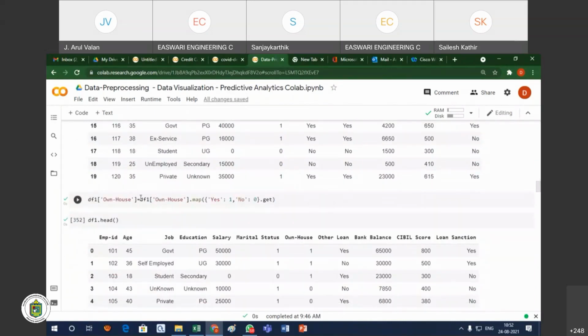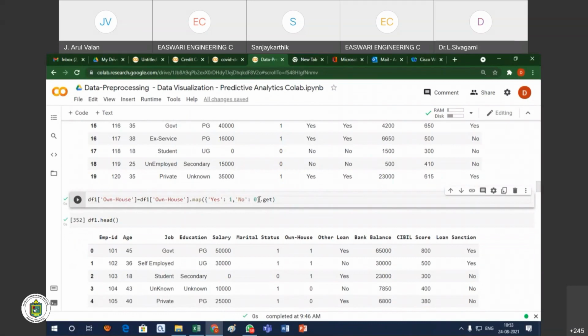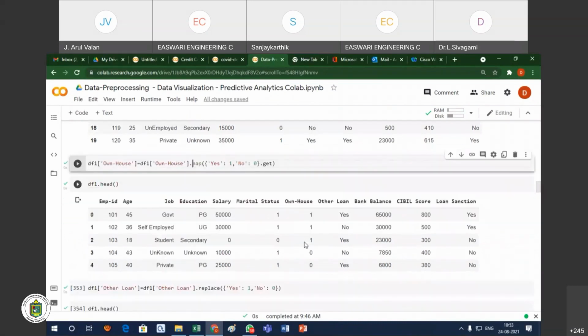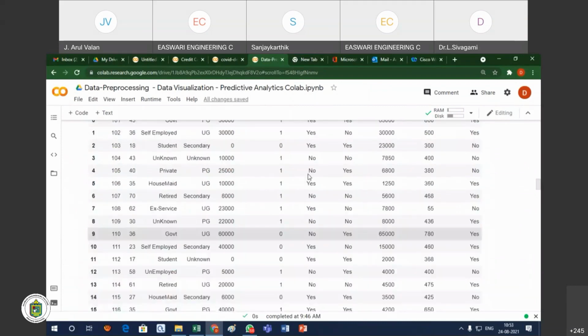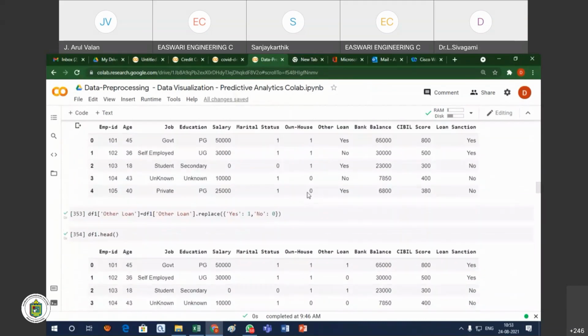Similarly, own house. For own house we have the values yes or no. This is another way: map is another method. Using that method also we can replace the categorical value with the numerical value. Here you see yes will be replaced with 1 and no will be replaced with 0. Own house earlier had yes or no, and now yes or no is replaced with ones and 0. Similarly other loan. For other loan I am using another method, that is replace.